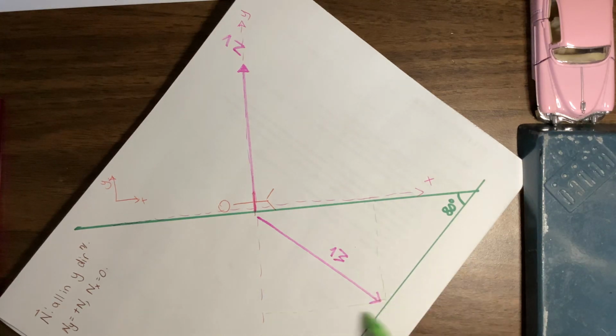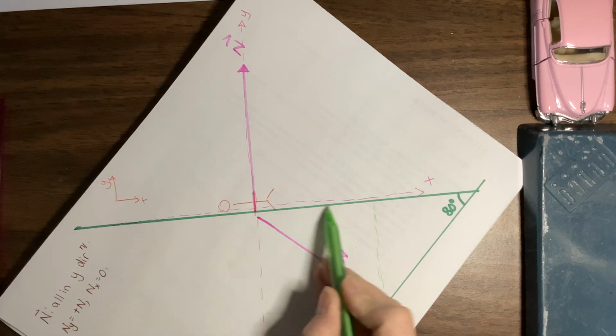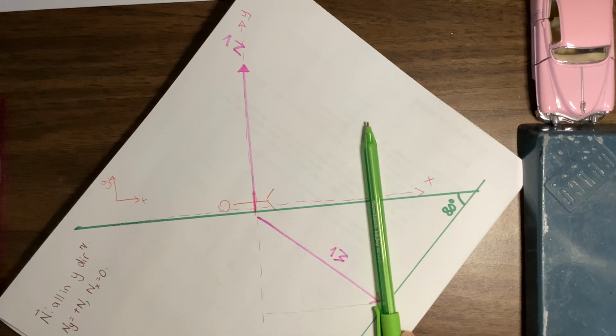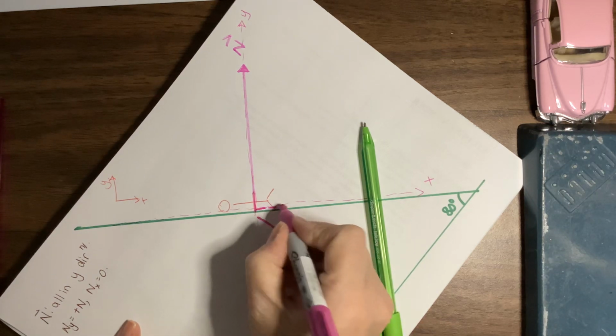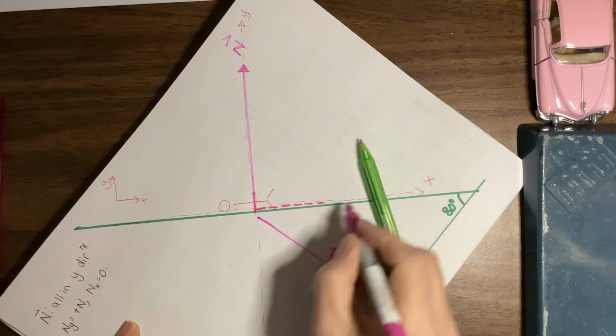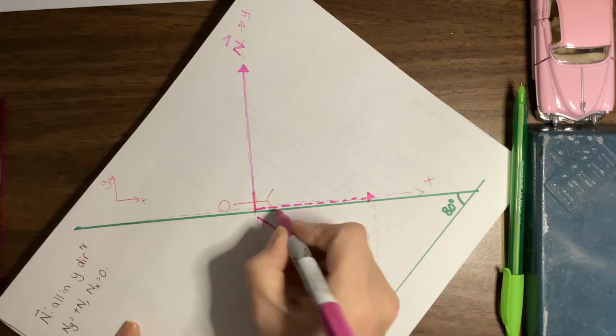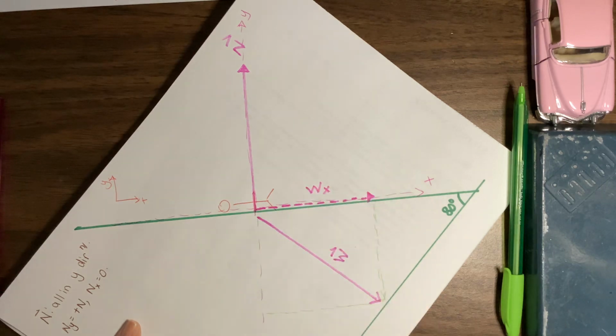Okay, so you can make a rectangle out of your vector. If you make a rectangle out of your vector, that will really help you get your components straight. So I've made my rectangle here. My x component of my weight vector is the part that lies along the x-axis, and it only goes as far as my weight vector goes. So my weight vector goes over this far. That means my x component goes over this far. Okay, so here's my x component, wx.